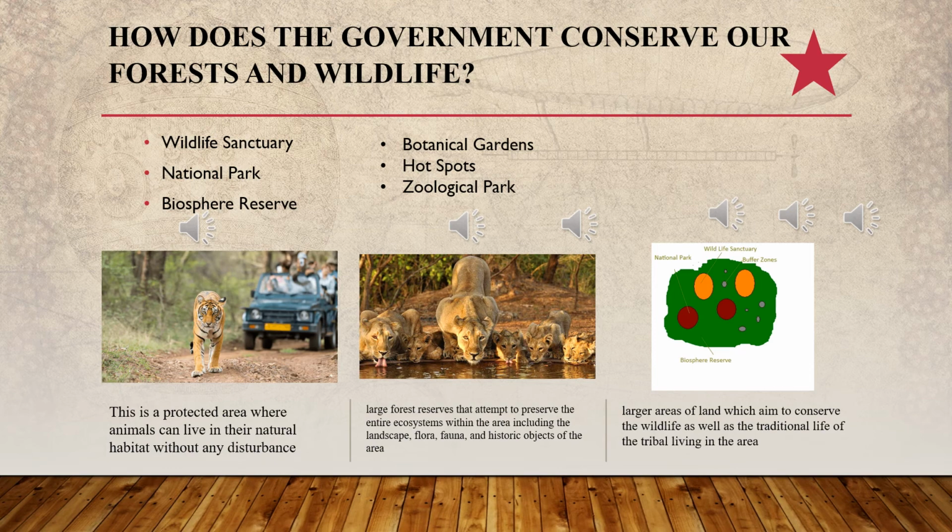Okay, suppose Bhadragarh is an area which is having a huge amount of endemic species. And because of the people living in Bhadragarh, these species are getting disturbed and they are on the verge of extinction. So what will the government do? They will just change this area into a biodiversity hotspot. Now people will not be allowed, and researchers and scientists and all the forest officers will come here, and they will try to protect this area and the biodiversity inside this area.